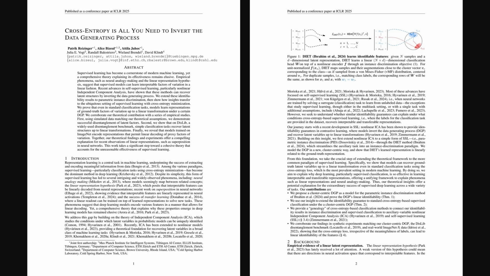So wrapping things up, what we've seen through the theory and the various empirical results, from simulations to ImageNet and disLib, is compelling evidence that standard supervised learning, just using cross-entropy, is surprisingly powerful. It seems capable of recovering these underlying interpretable factors of variation up to a linear transformation, at least under plausible data assumptions. This really helps explain why we see things like linear representations emerge.